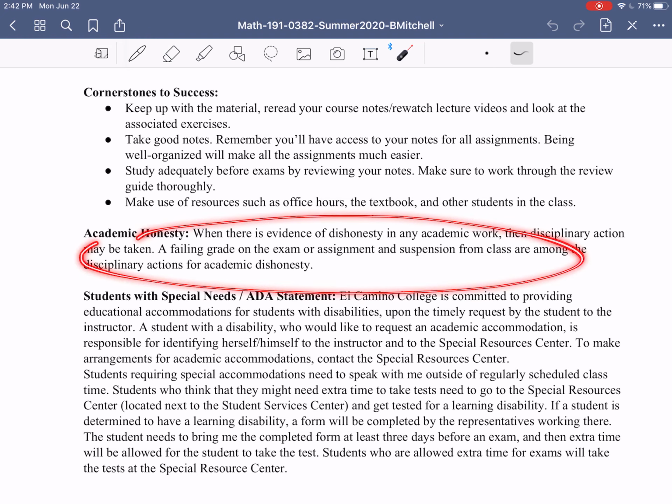Academic honesty: avoid cheating in all situations here, right? Like I said, during midterms and finals, there should be no communication between you guys as students. For quizzes and take-home exams, feel free to talk, right? So it's very clear which assignments you can and which assignments you can't discuss. If there is any evidence of dishonesty, then we have to take disciplinary action. Usually that's a failing grade on the exam or assignment, and we have to refer it to our administration.